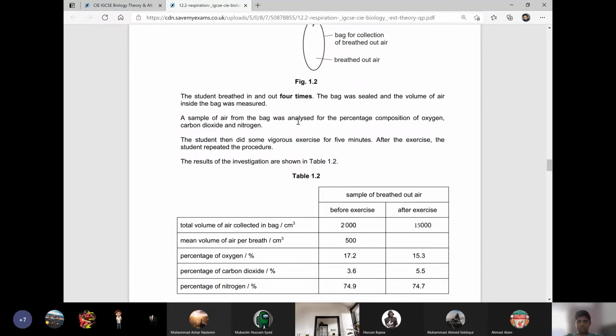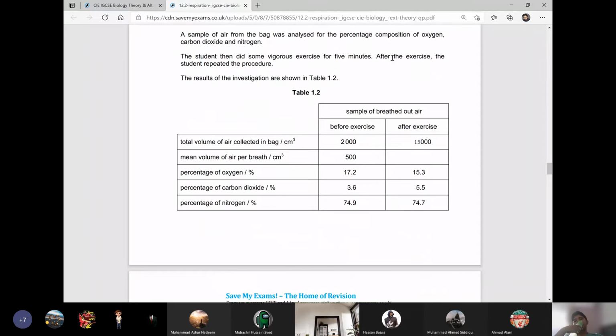A sample of air from the bag was analyzed for the percentage composition of oxygen, carbon dioxide, and nitrogen. That is, how much percent of carbon dioxide is there, how much percentage of oxygen, and how much percentage of nitrogen. The student then did some vigorous exercise for 5 minutes.